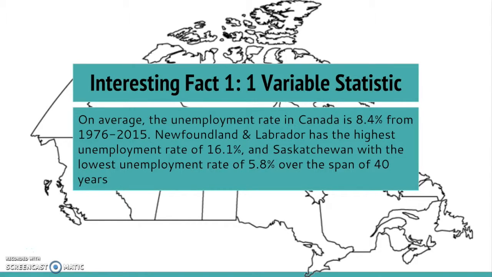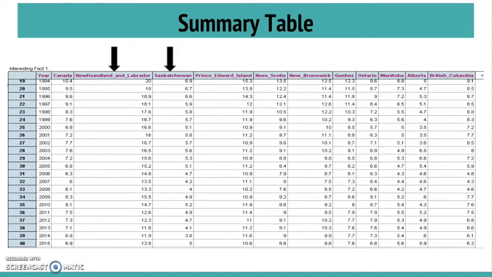So for our first interesting fact, on average, the unemployment rate in Canada is 8.4% from 1976 to 2015. Newfoundland and Labrador has the highest unemployment rate of 16.1%, and Saskatchewan has the lowest unemployment rate of 5.8% over the span of 40 years. So as you can see in the summary table, we have the years from 1976 to 2015, as well as Canada and its provinces and their unemployment rate.